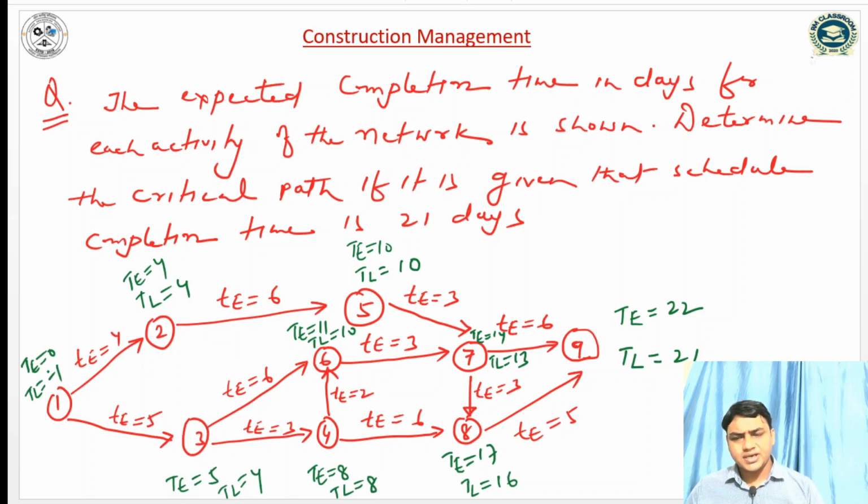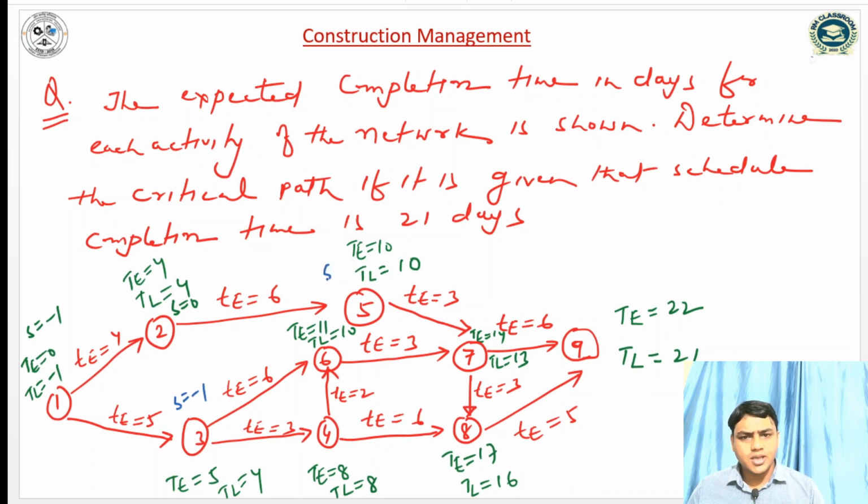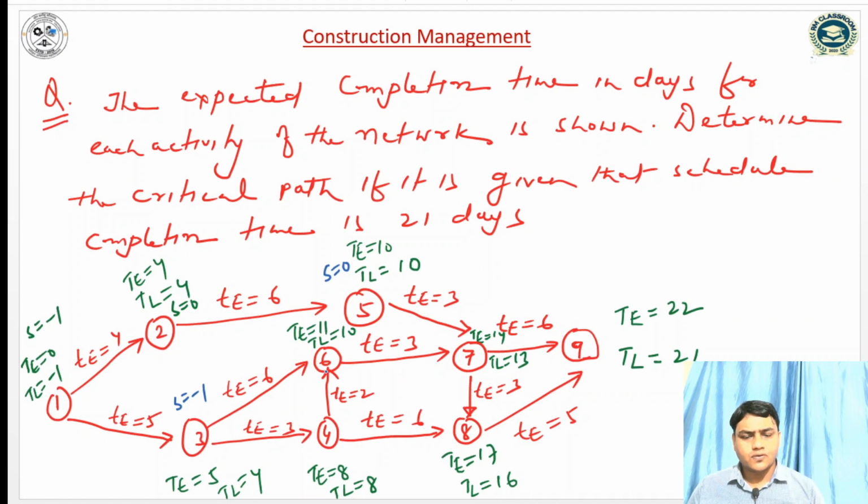So here we can see the value of slack. Slack is the latest allowable time minus the early expected time. So for event 1, slack is minus 1. For event 2, slack is 0. For event 3, it will be 4 minus 5, so slack is minus 1. For event 5, it will be 10 minus 10, so it will be 0. For event 6, it will be minus 1.